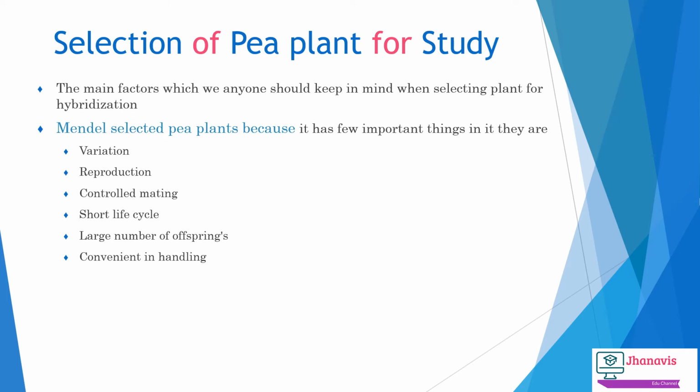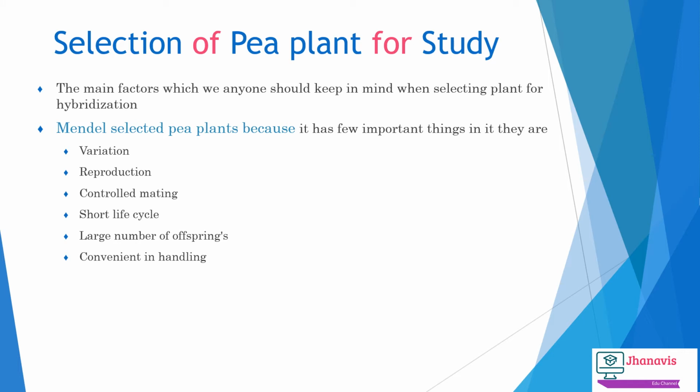If we start by explaining each character, like controlled mating, what does that mean? The crossing over or hybridization techniques are very easy to handle with pea plants. And the short life cycle: whatever plants we select for an experiment should have a very short life cycle, so we can easily study the changes or variations which take place in those plants, and at the end we can conclude what we have obtained from these plants because of their short life cycle. And large number of offspring.